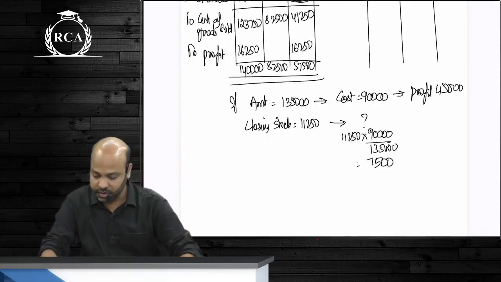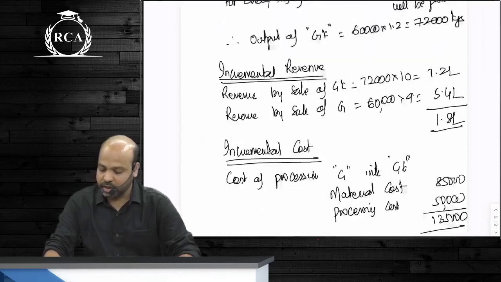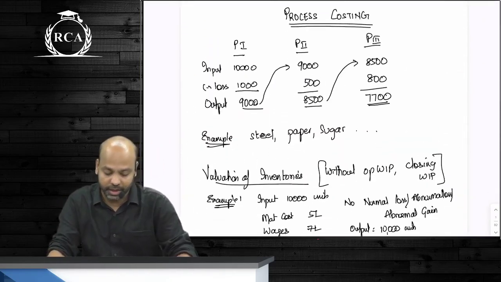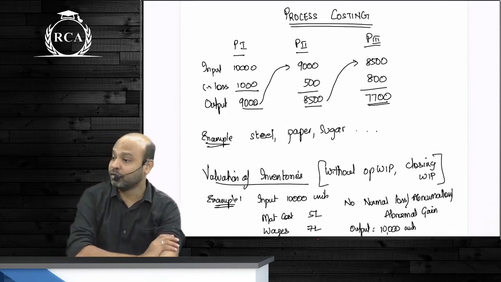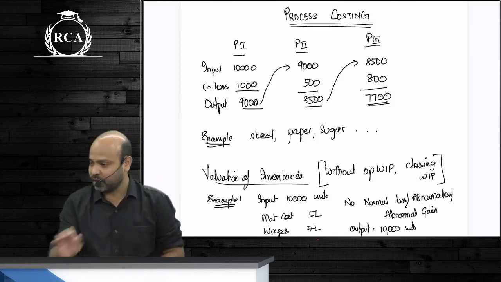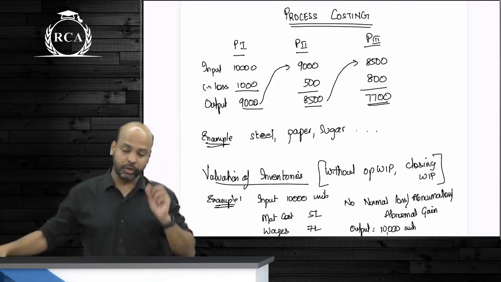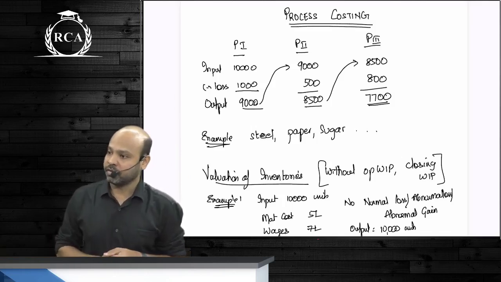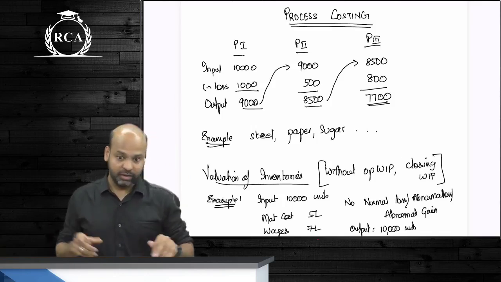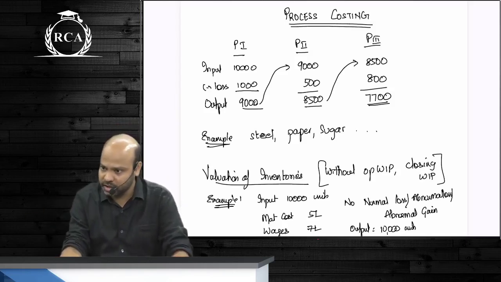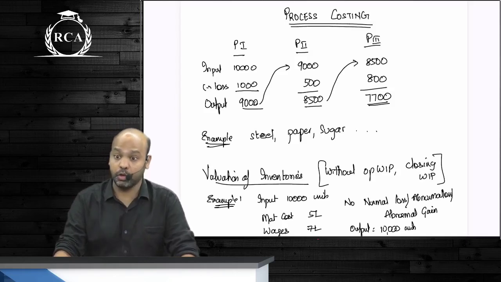Let's revise process costing, guys. Starting off, I told you that this chapter is applicable when the manufacturing of a product involves multiple processes and the output of a process becomes the input for the next process. When you have multiple processes, the only problem, beta, is that you will have inventory lying at each stage. There will be losses occurring at each stage. That is why we will not be able to directly arrive at the cost of the final product.